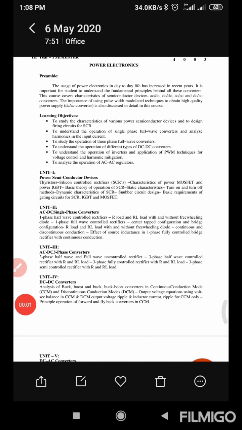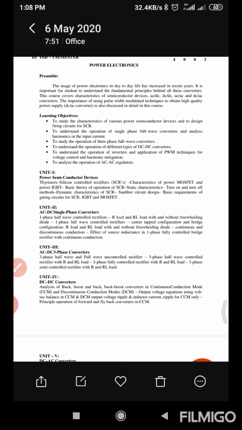Okay now, by improving the power ratings, we can apply the electronic circuits. What the electronic circuits do, this is also done by power electronics with the high rating. So let us see what topics we are going to cover in our power electronics subject.